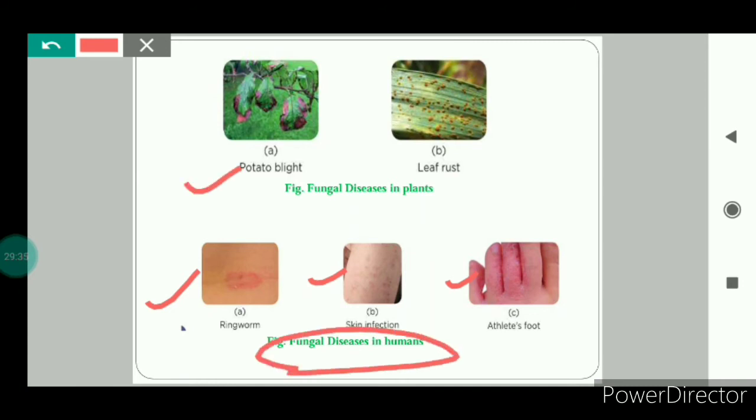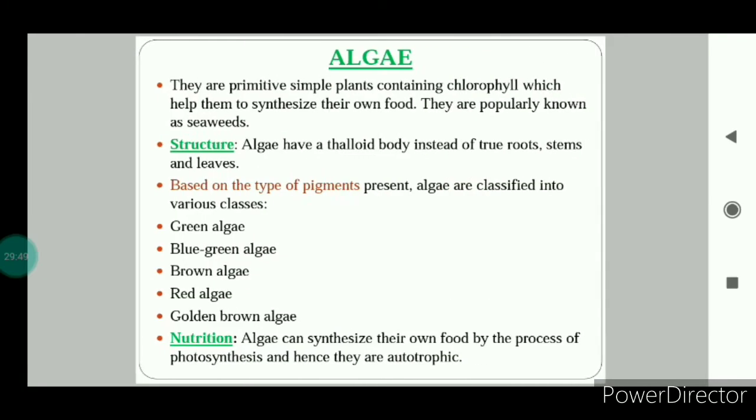Fungi can also cause diseases in plants, for example potato blight and leaf rust. These are diseases caused in plants by fungi. And fungi can also cause diseases in animals. So this was all about fungi.